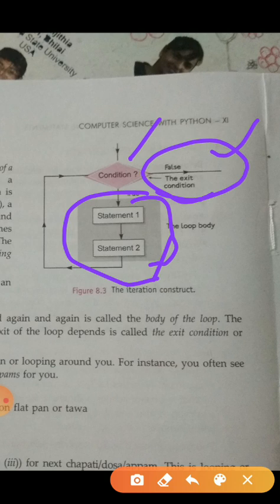She is again and again making rotis, cooking them on the pan for 2 to 3 minutes, the same process when she is making more than one chapati. The same thing in conditional statements: if the condition is true, again and again the same statement will be executed. If the condition is false, it will exit from that loop.